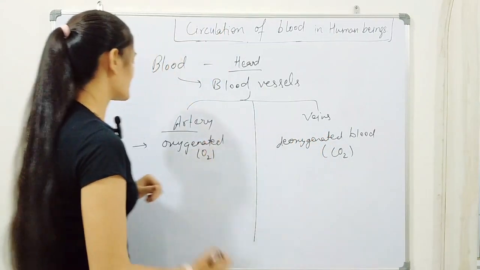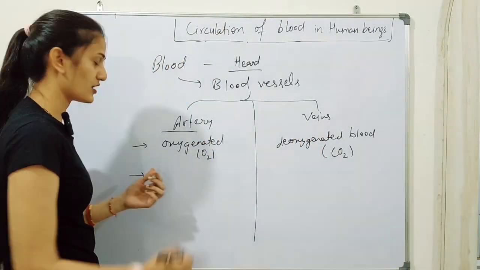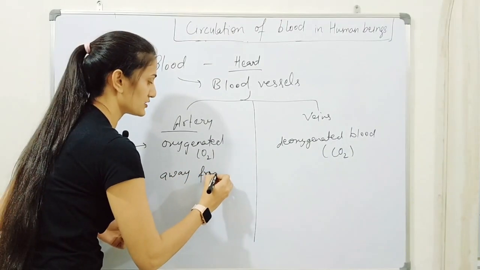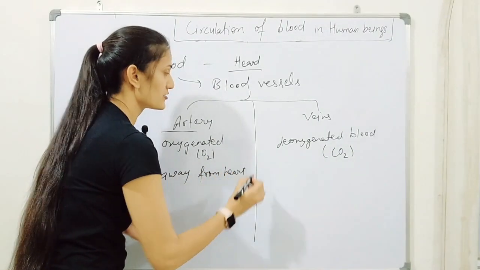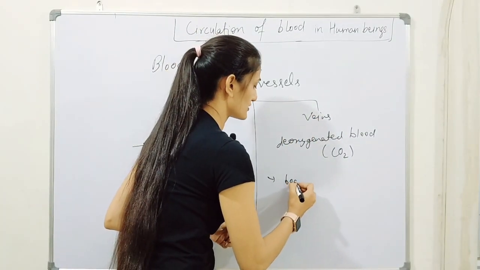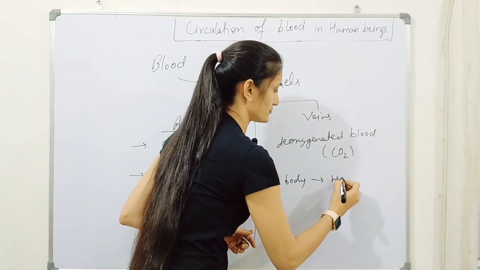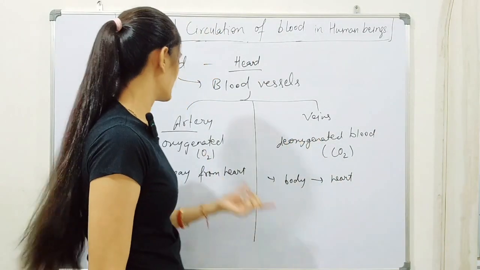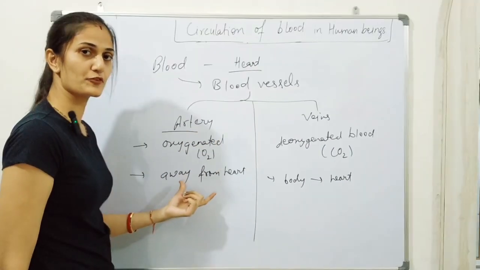So the next point is arteries carry blood away from the heart. It carries blood away from the heart to all body parts, while the veins carry blood from body parts towards the heart. It carries blood towards the heart, while the arteries carry blood away from the heart.